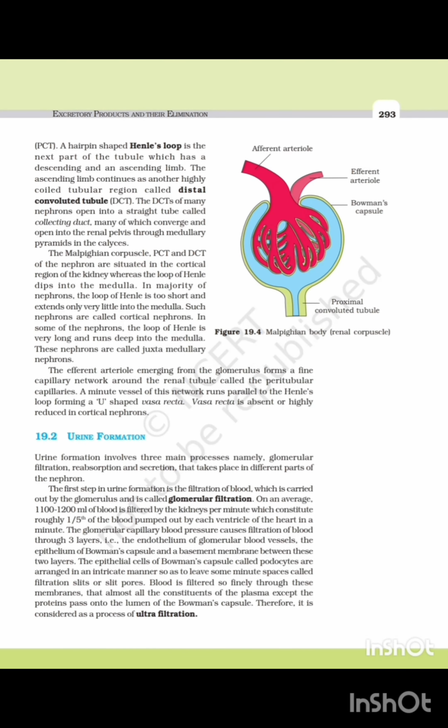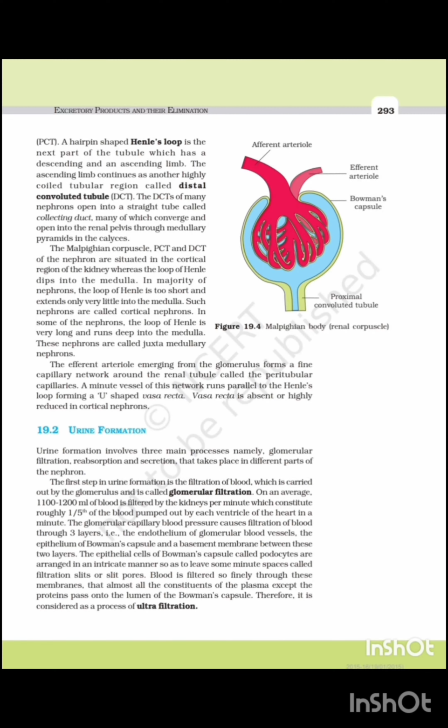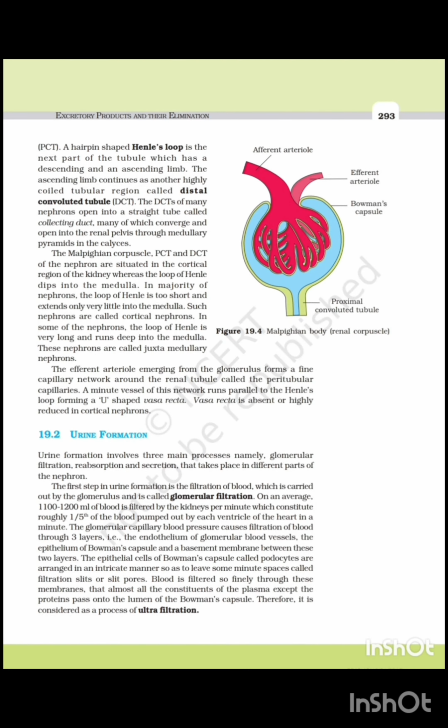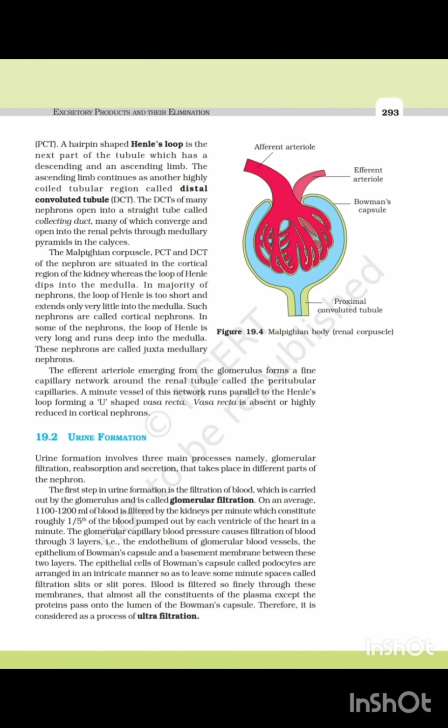A fall of GFR can activate JG cells which release renin. Here renin is spelled RENIN, not rennin. Rennin is present in infants to digest milk. A fall of GFR can activate the JG cells to release renin, which stimulates GFR and thereby brings GFR back to normal.